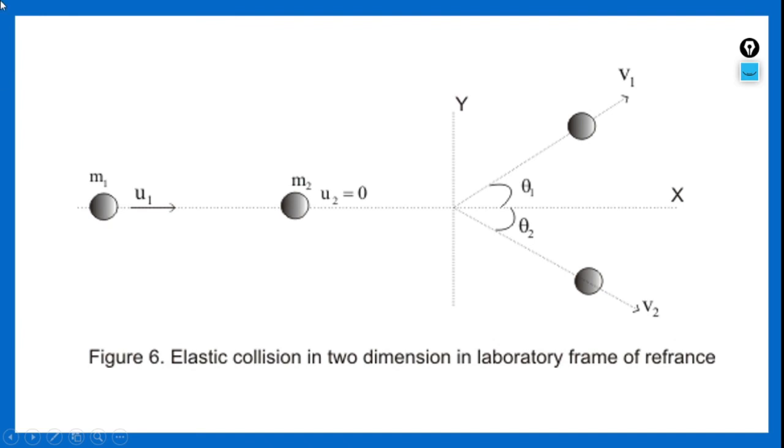To show you visually, this is the figure. I have taken two masses. Initially one is moving with the velocity of U1. The second one is at rest. When this body collides with the particle at this position, what happens? The first body is tracing this path V1 and it is making an angle θ1 with its initial line of impact. Now after the collision, the second body is moving with a velocity V2 and it is making an angle θ2 with the line of impact, that is X. So this is a figure.